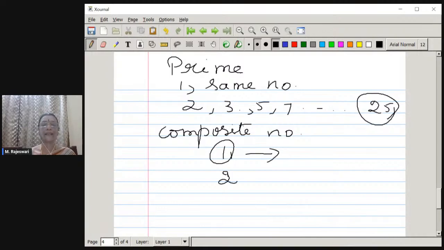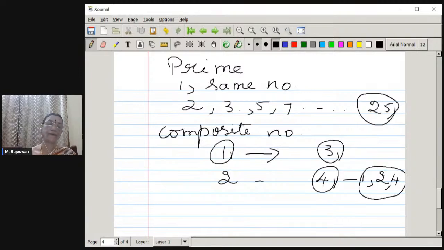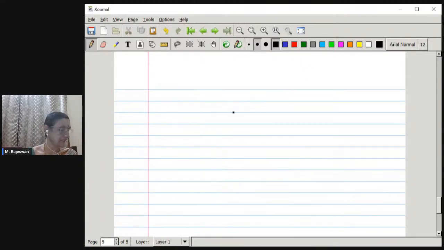Now take 2, it can have only one factor. Now take 3, it can also have only one factor and the same number itself. Now take the number 4. 4 has factors 1 and 2 and the same number is a factor. So it has got 3 factors. Therefore, 4 is categorized as a composite number. Similarly, we can find innumerable numbers which are composite.